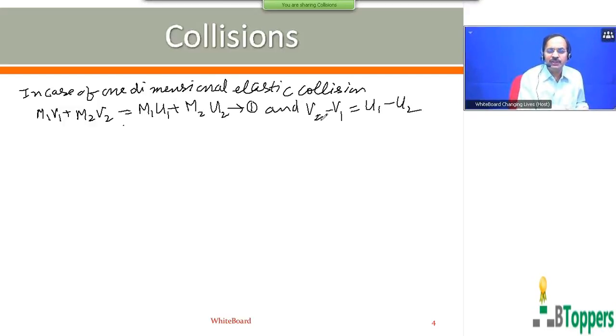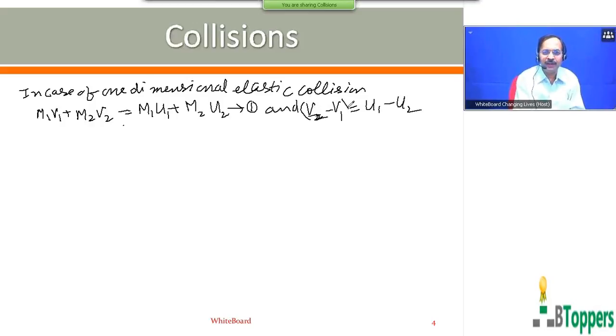But I am going to derive the direct expression for V1, V2 in terms of U1, U2, so that in case you are able to remember those direct expressions for V1, V2, you may be able to solve the problem still faster in objective type examination. So to derive the expression for V1, we have to eliminate V2 from these two equations.